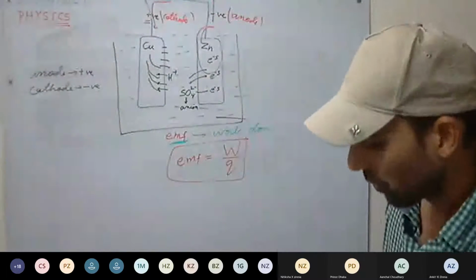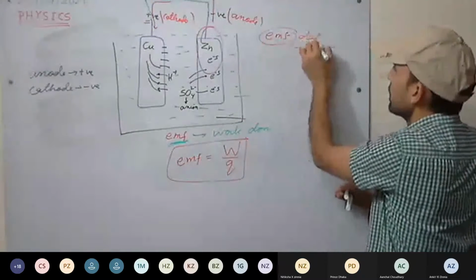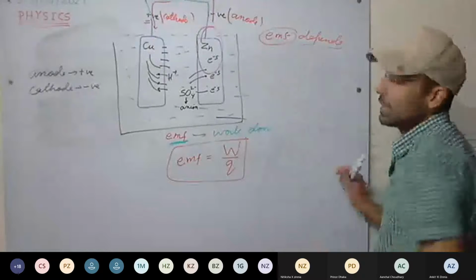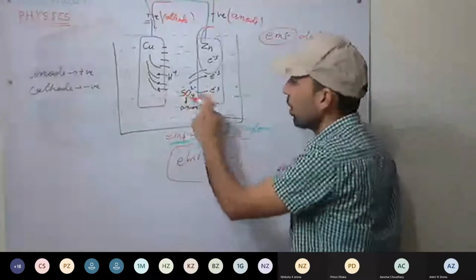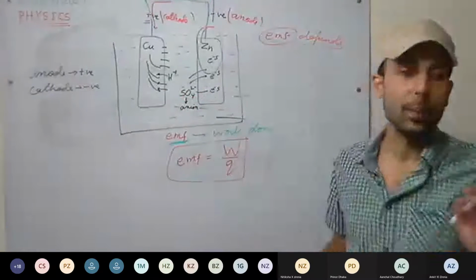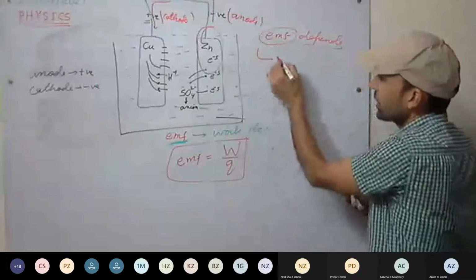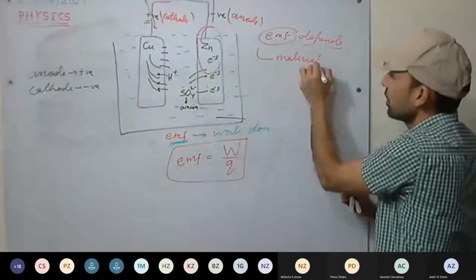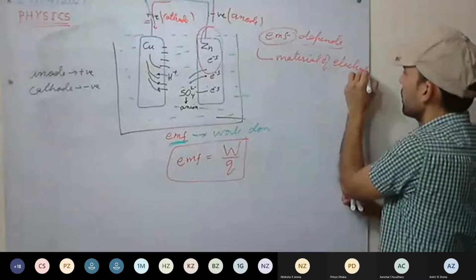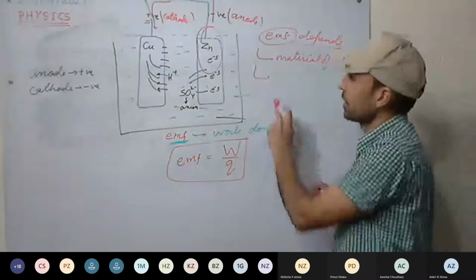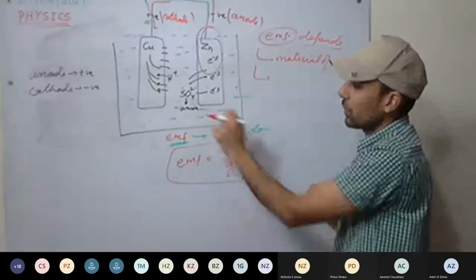Now, what are the factors on which EMF depends? EMF depends on the material of the electrodes, of what these electrodes are made. So, the material of the electrode, and second, the electrolyte.